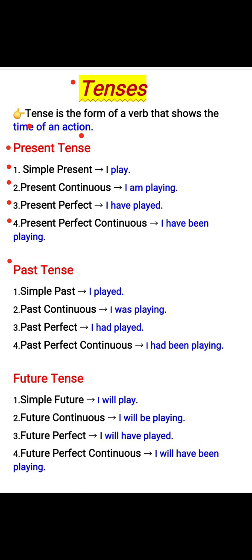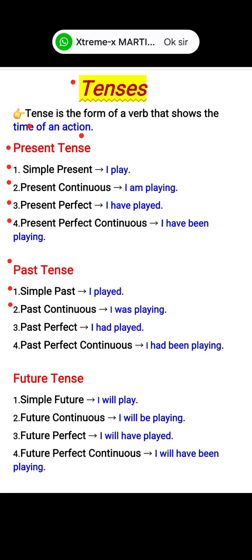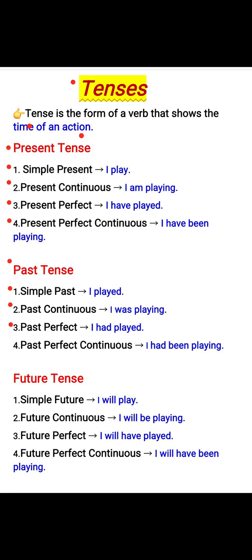Past tense. Simple past, I played. Past continuous, I was playing. Past perfect, I had played. Past perfect continuous, I had been playing.